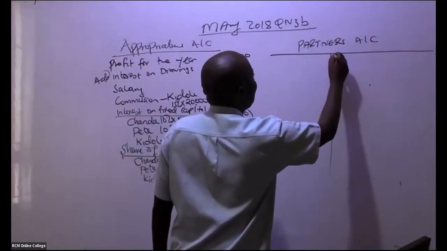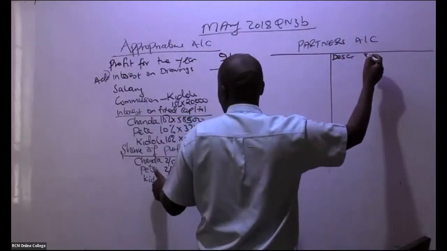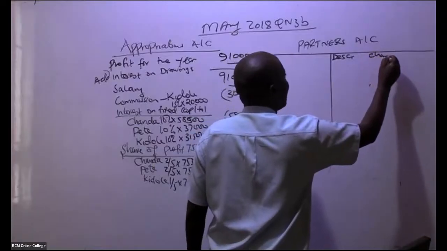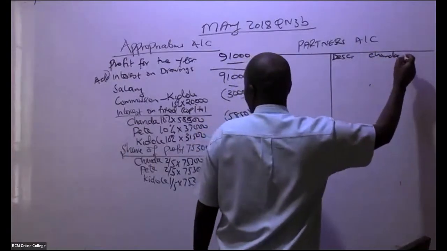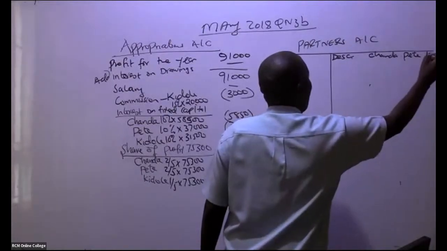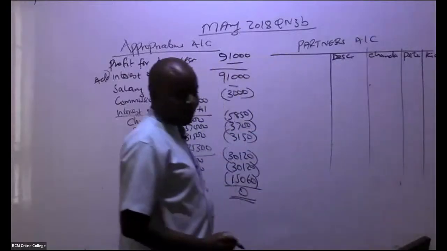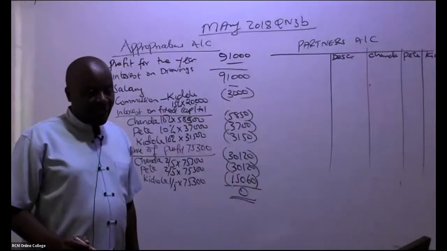So this partners account, what do we have here? We have description, and then of course we have the names of our partners. So we have Chanda, and the other two partners, like that. So we have our partners there.